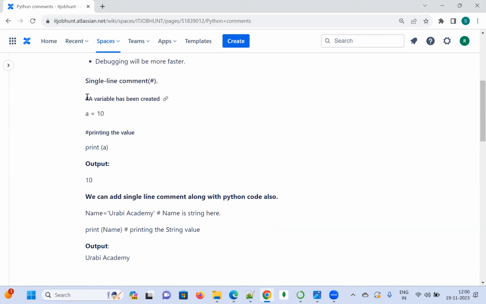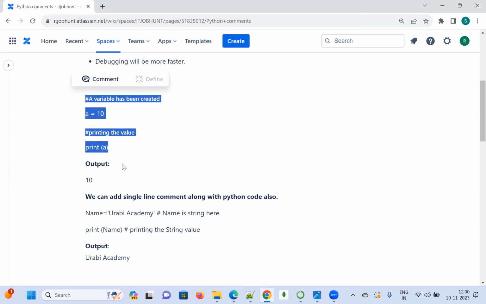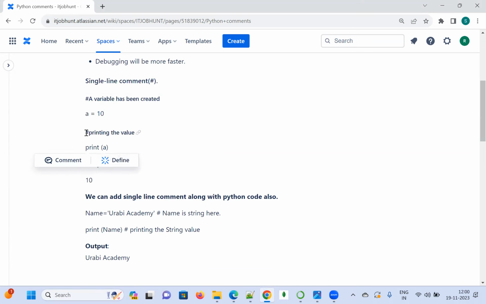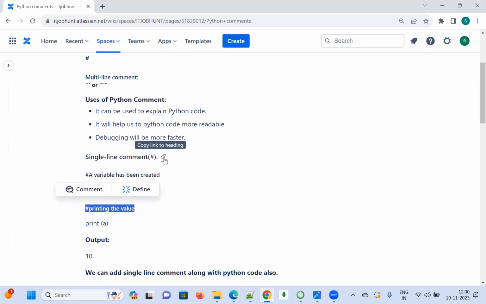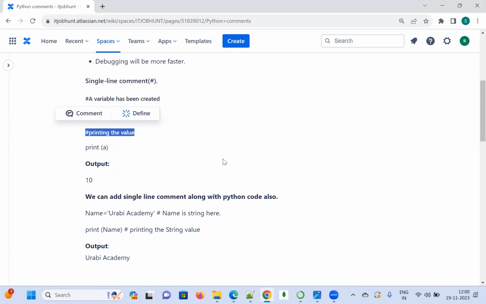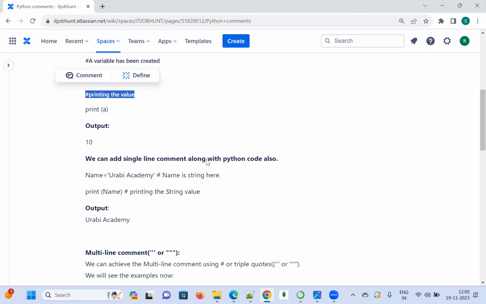Even though I have written that the variable has been created and the value printed, the comment is not going to display in our output. I'll only get 10, because I am writing comments just for our understanding and code readability. The Python code is more readable, so even a newbie can understand the code. That is the reason I'm going to demonstrate the other example.